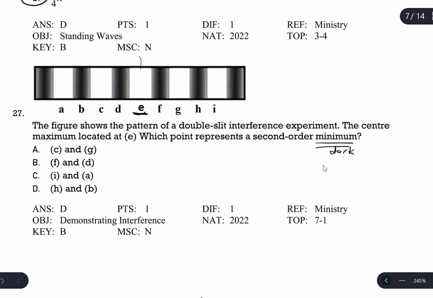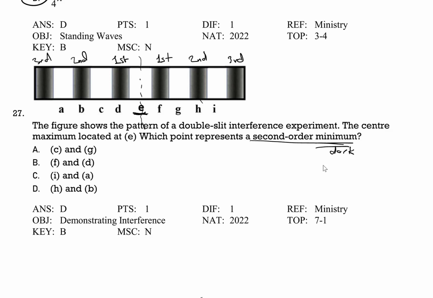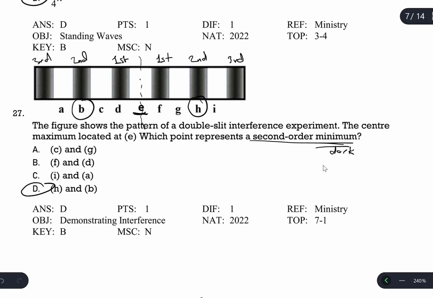So this is the central line. On the right, first dark, second dark, third dark. On the left, first dark, or first minimum, second minimum, third minimum. So it's asking you for the second order minimum. There are two second order minima, which are H and B. H and B. D is the correct answer.